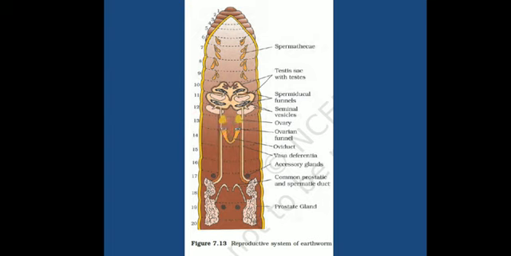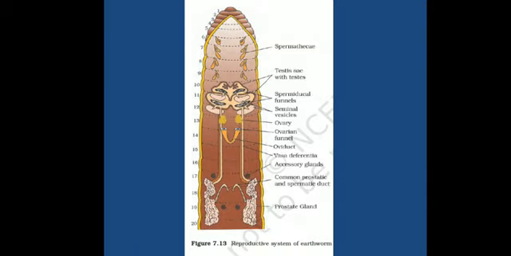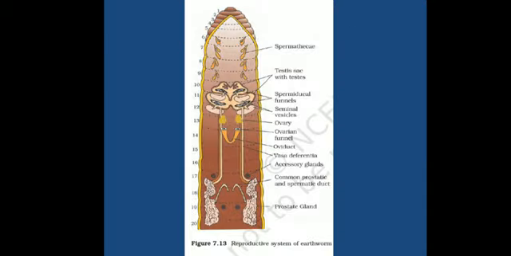Now this ovary will be forming an oviduct. Beneath the ovaries are the ovarian funnels, which continue into the oviduct. Below this ovary arises the ovarian funnel, which then converts into the oviduct, through which the ovum will be moving. After ovulation, the oviducts open on the ventral side as a single median female genital pore on the 14th segment.